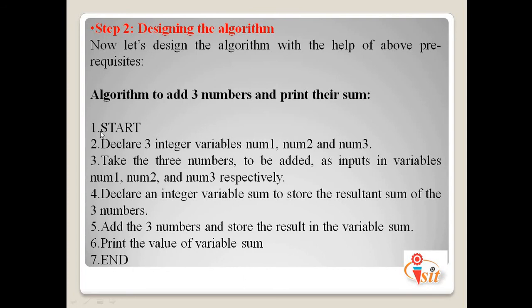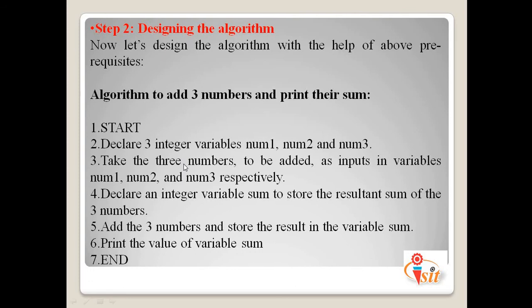Consider step 1 is start, like in every algorithm step 1 is start and the last step we consider as end. Afterwards we require the three integer numbers for the addition purpose. So in step 2 we declare the three integer variables, for example number 1, number 2 and number 3.